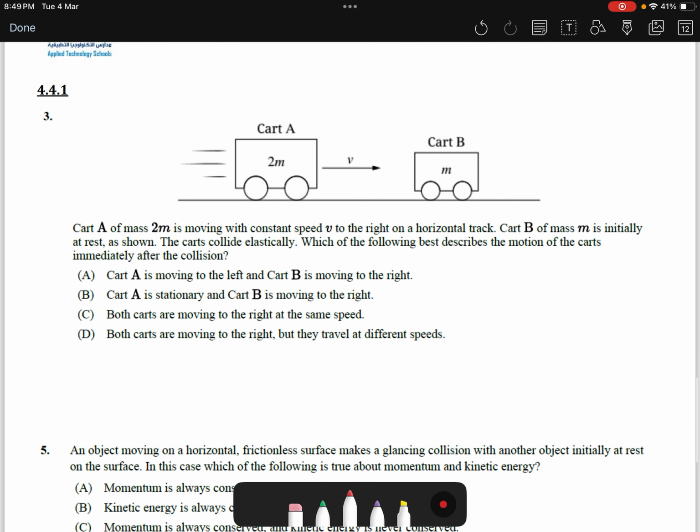Next question is topic 4.4, question 3 in topic 4.4. Okay. Now, car A of mass 2m is moving with constant speed to the right on a horizontal track.